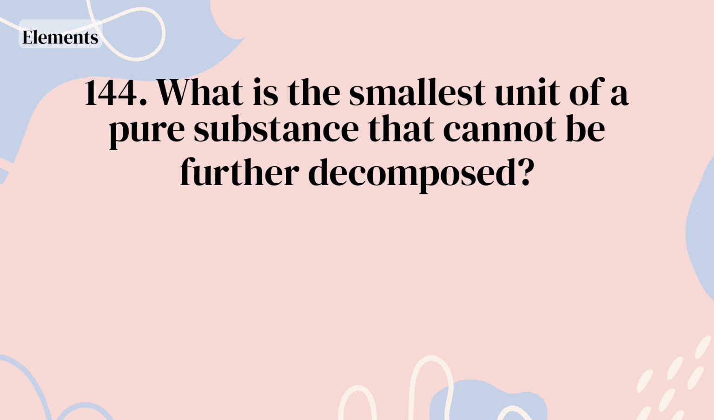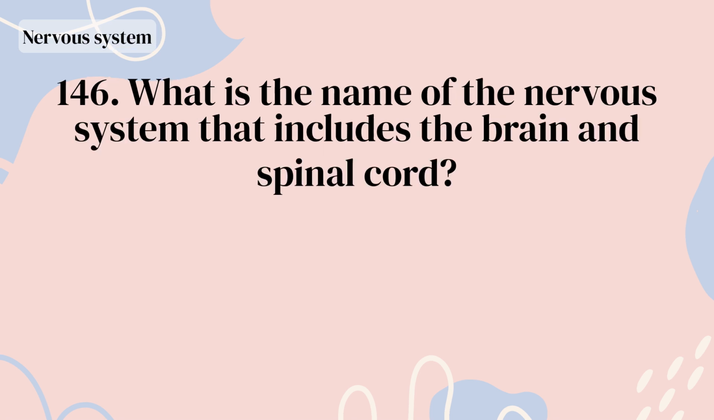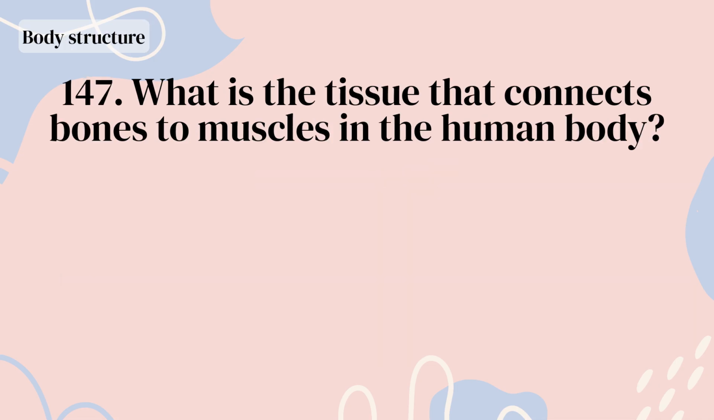What is a representative phenomenon that uses the reflection of sound? An echo. What is the smallest unit of a pure substance that cannot be further decomposed? An atom. What kind of substance turns litmus paper red? An acid. What is the name of the nervous system that includes the brain and spinal cord? The central nervous system. What is the tissue that connects bones to muscles in the human body?